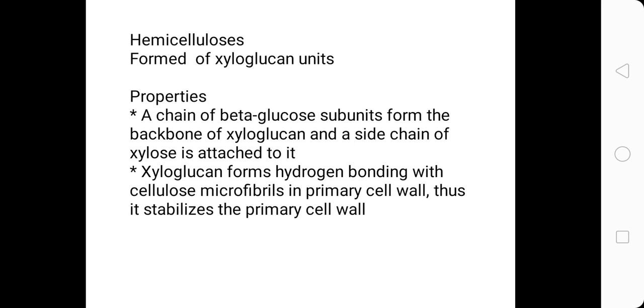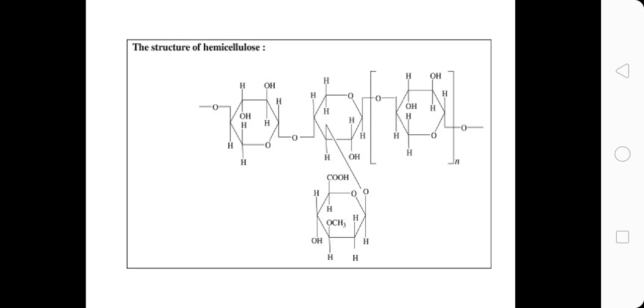So if we can see the structure on the next page, I will explain it. Look at this. In the above chain you can see all three glucose molecules are attached to each other, and below you can see a molecule of xylose. So in this way hemicelluloses are formed.